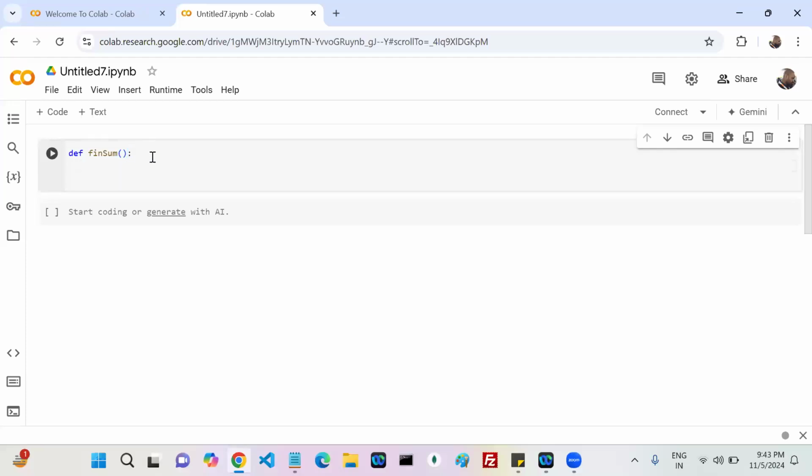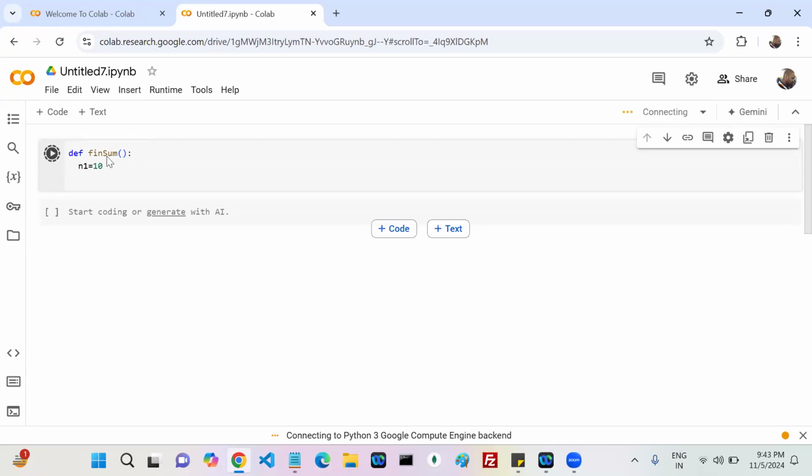I click on the tab. See, it takes one tab space. Here, if I write n1 equals 10, valid or invalid? How many statements are there in this function?